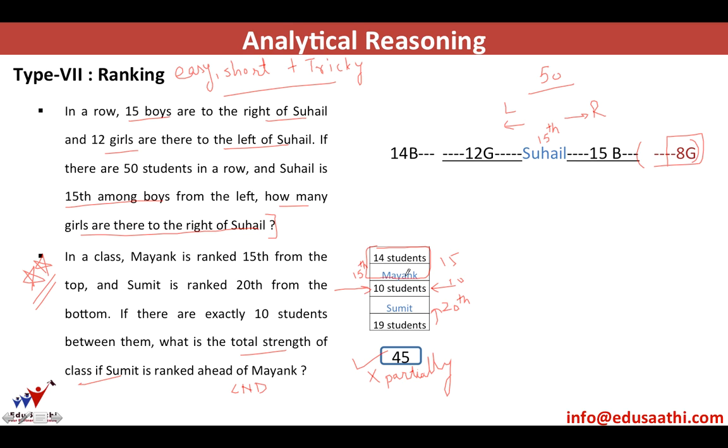Here you have assumed that Mayank is ranked ahead of Sumit, which is not mentioned anywhere in the question. There could be another scenario wherein Sumit is ranked above Mayank.